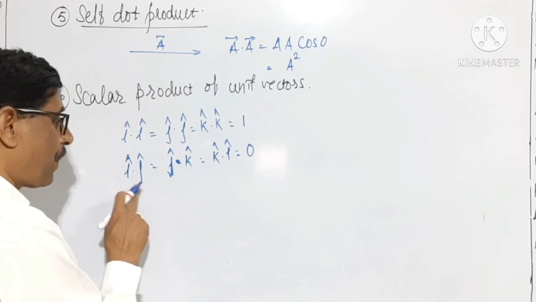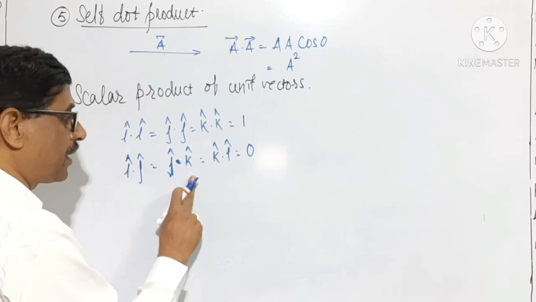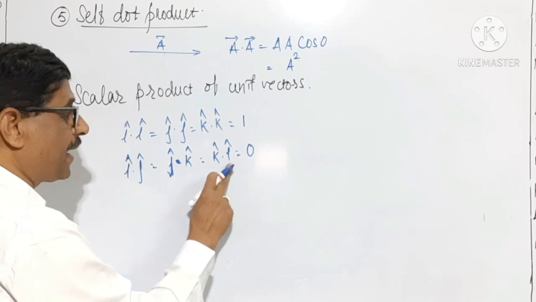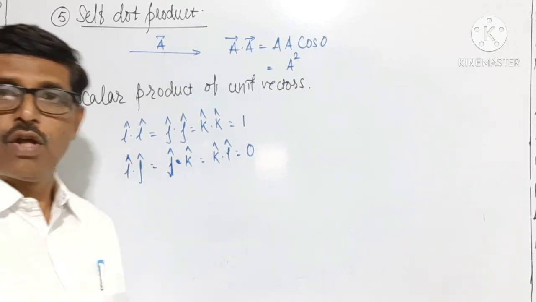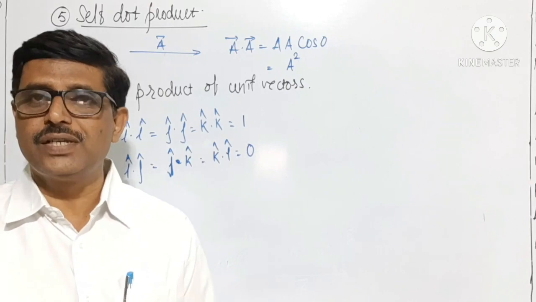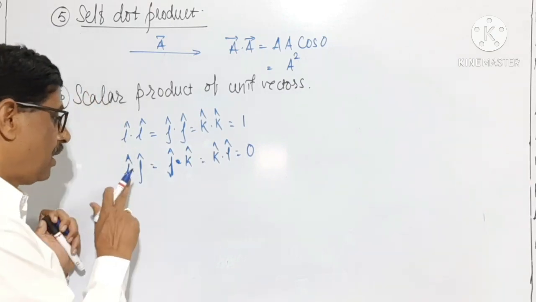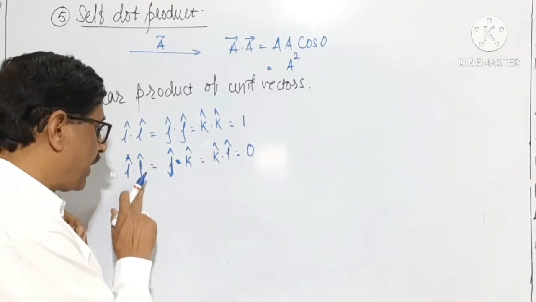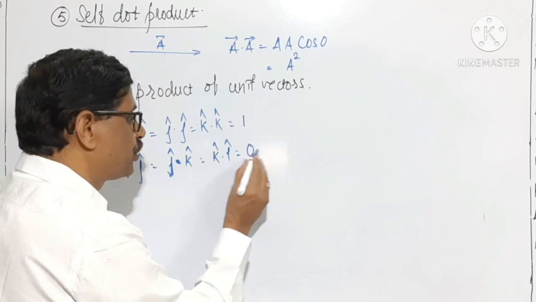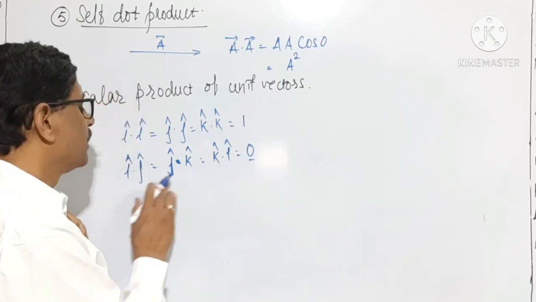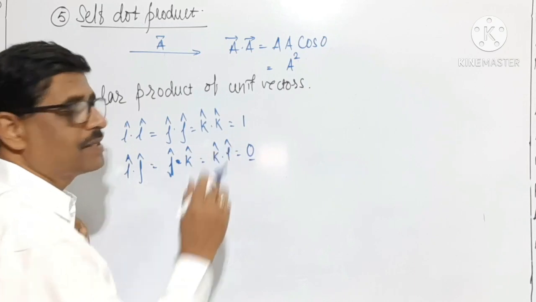These two are perpendicular to each other. J and k are perpendicular to each other. K and I are perpendicular to each other. All the three are perpendicular to each other. Therefore, the scalar product of any two perpendicular vectors is 0. Therefore, I dot j, j dot k, k dot I is equal to 0.